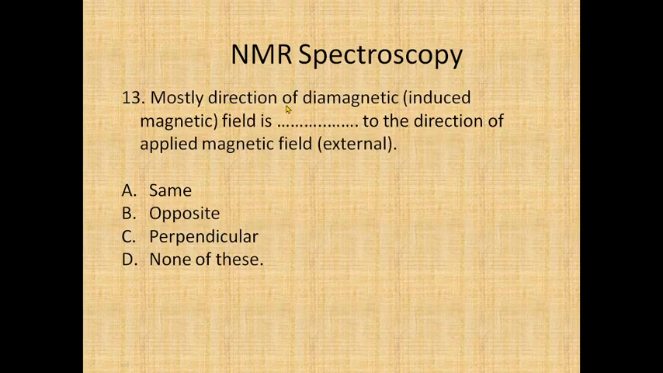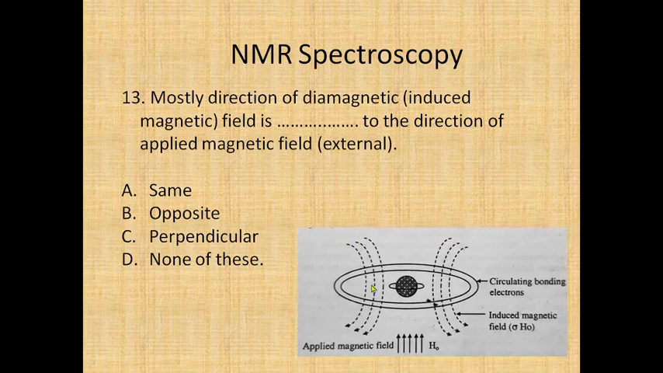Now, mostly the direction of the diamagnetic field or induced magnetic field is dash dash to the direction of the applied magnetic field. We have just seen that. The direction of this induced or diamagnetic field is mostly opposite to the applied magnetic field, and therefore the answer will be B. That's the correct answer.